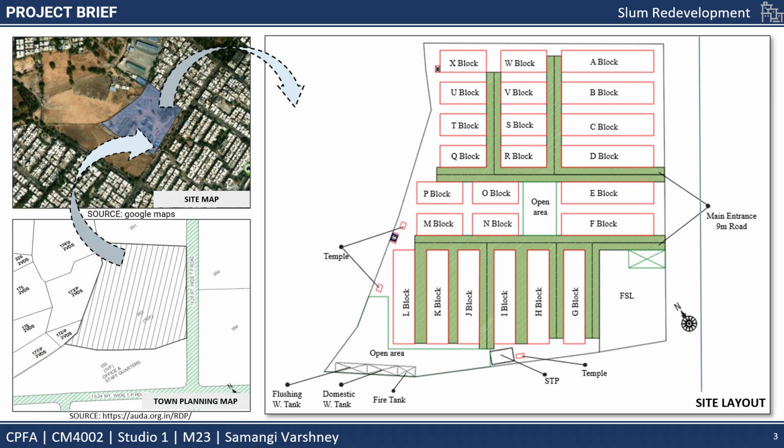In the site layout plan, there are a total of 24 blocks, among which 12 of the blocks are built on expansion joints. The site is accessible with two main entrances connecting with the 9-meter wide main road. Being a PPP project, the contractor will be given the free sale land of approximately 2,250 square meters, and there are three temples on the site, one STP plant, one flushing water tank, one domestic water tank, and one fire tank.